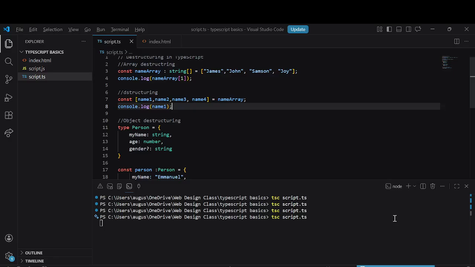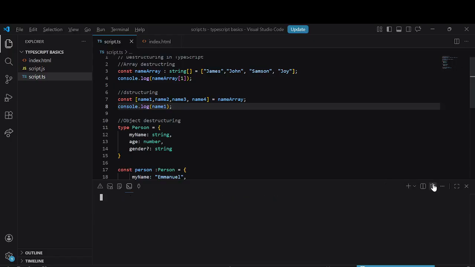Let's compile it again. It's not compiling.